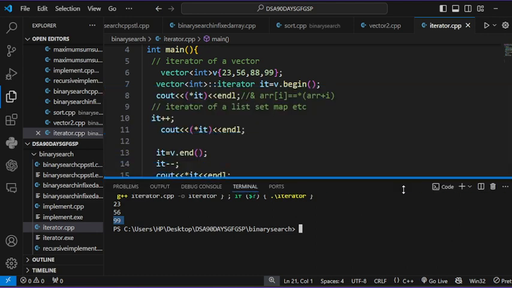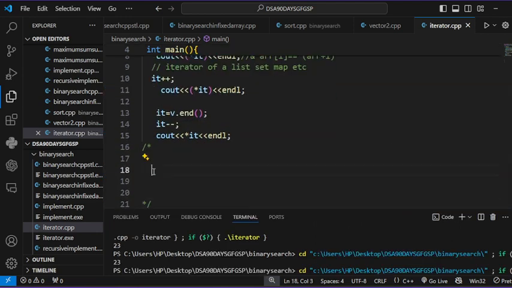So next, how many functions in iterators? The first function in iterators is the advance function. The next functions are next and previous.